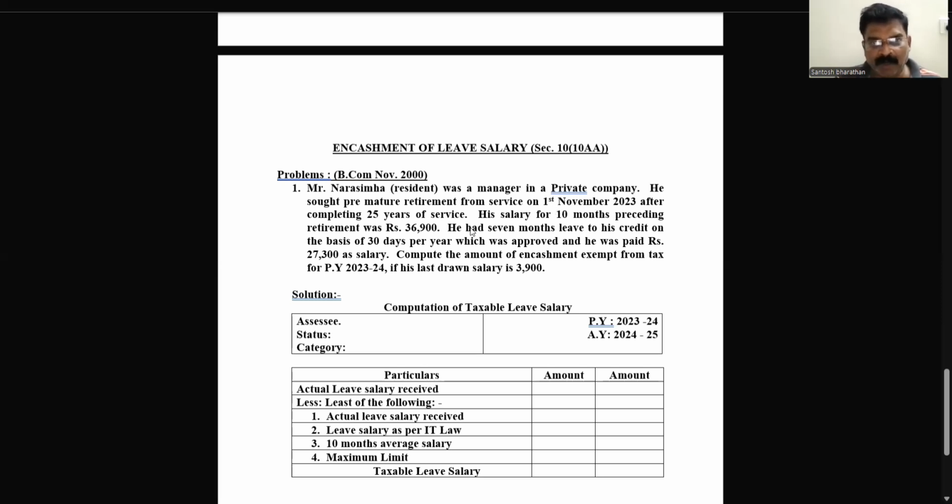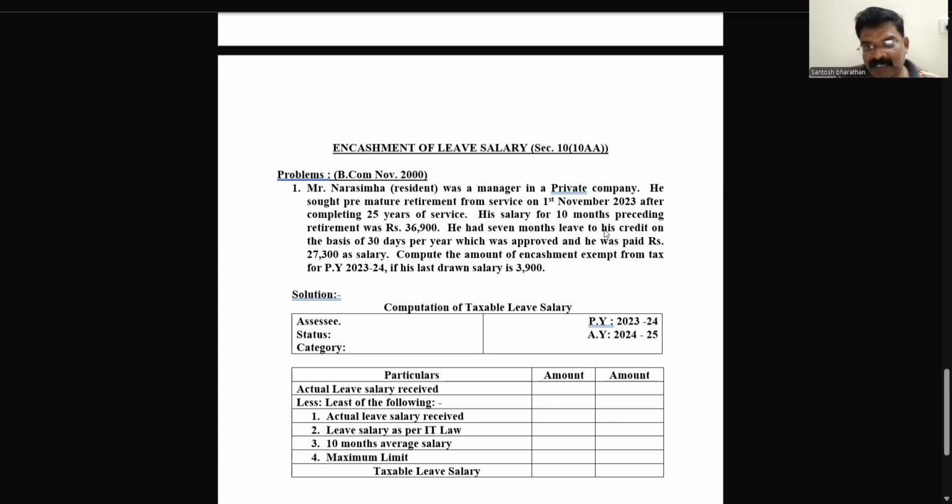Who? Narsimha, after completing 25 years of service. That means 25 years: for 1 year, how many months of leave? 30 days leave, that is 1 month leave. So 25 years of service means 25 months of leave. 25 months we need to calculate as earned leave. His salary for 10 months preceding the retirement was rupees 36,900. See, the 10 months average salary they have given in the problem, we did not calculate. So 36,900 we need to write.